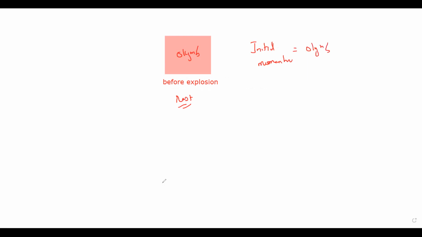Now when it explodes into fragments, after the explosion, if one of the fragments is moving towards right, the other should move towards left with the same momentum. Why?